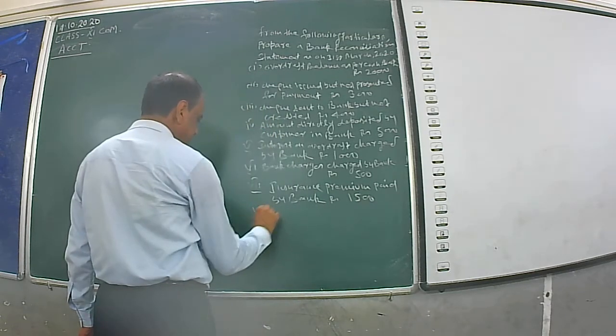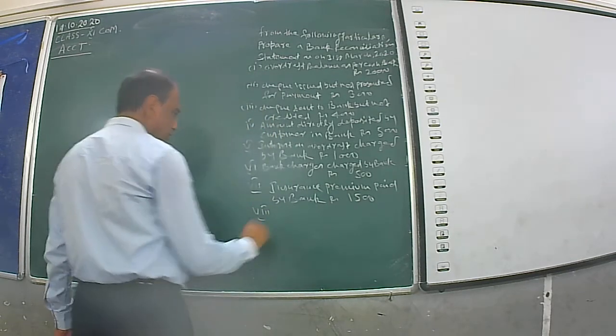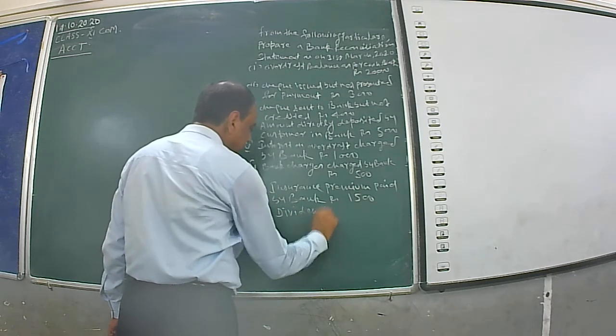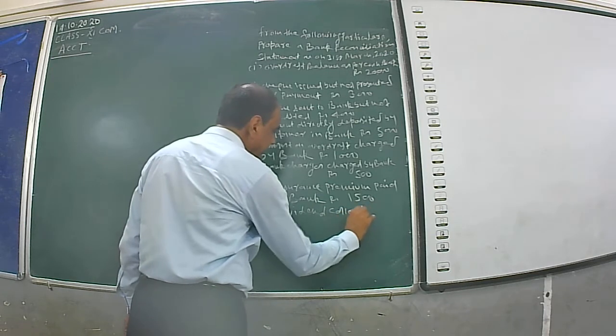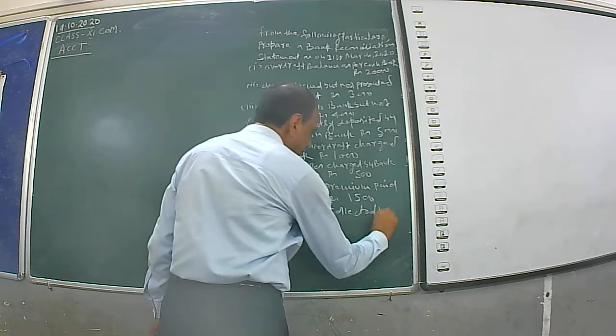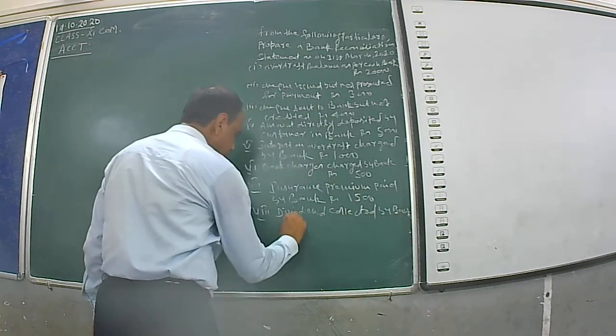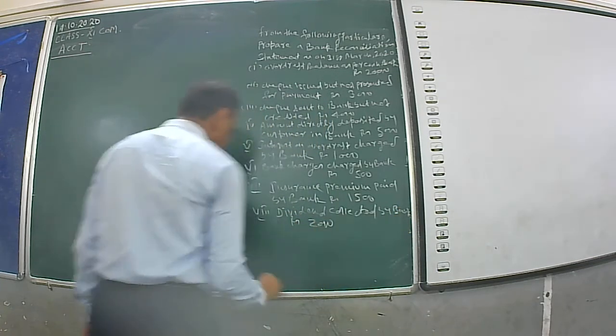Number 8, dividend collected by bank rupees 2,000.